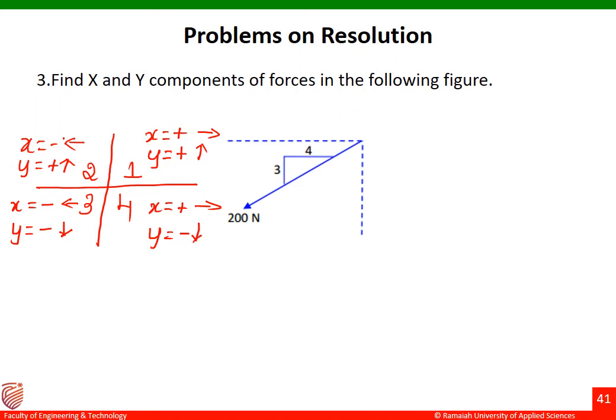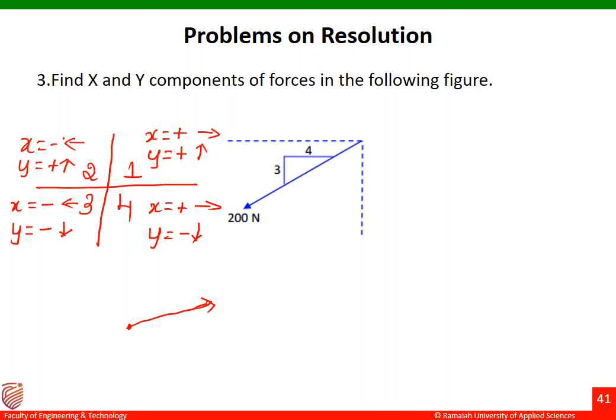So this is my first quadrant, this is my second quadrant, this is my third, and this is my fourth quadrant. Let me give an example of one force here. Suppose the force is acting like this, we have to identify whether the x component is positive or negative, and whether the y component is positive or negative.